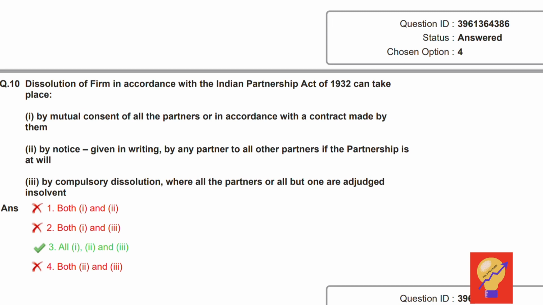Dissolution of a firm in accordance with the Indian Partnership Act of 1932 can take place: by mutual consent of all partners or in accordance with the contract made by them. Yes. By notice given in writing by any partner to all other partners, with the partnership being dissolved. Yes. And then option 3: by compulsory dissolution where the partners or all but one are adjudged insolvent. Yes. So all options 1, 2, 3 are correct.